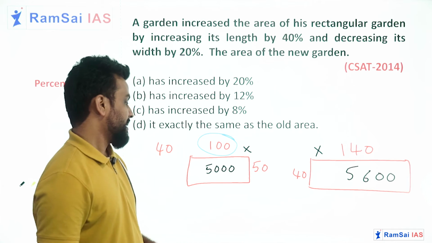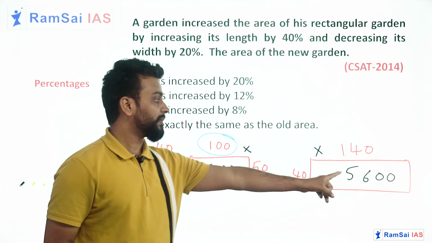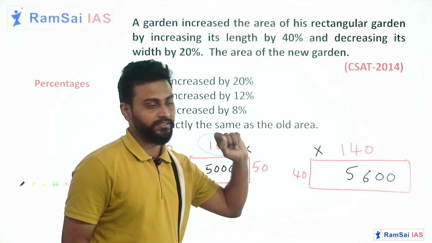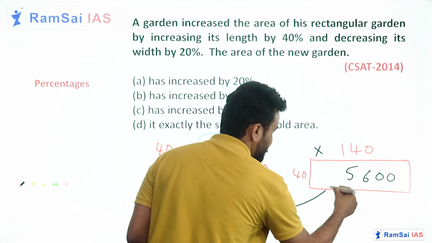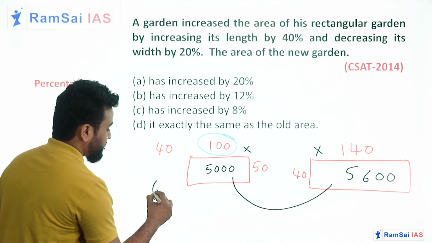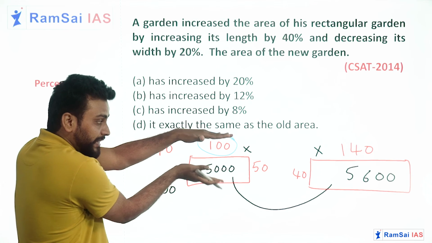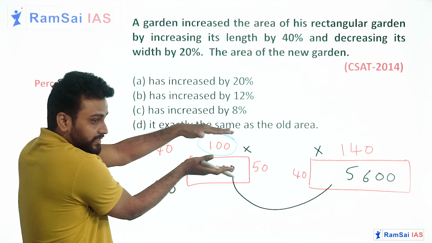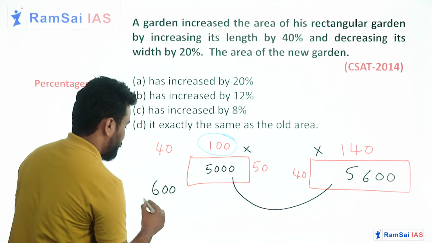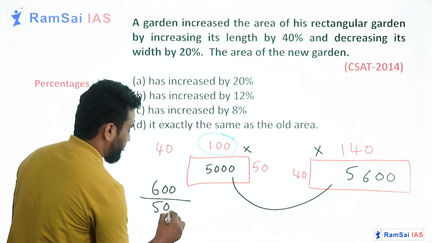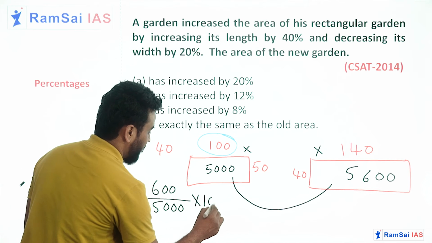5600 units. Initially it was 5000 units, but now it is 5600 units. So how much has the area increased? The area is increased by 600 units, but we need to compare with the previous one, no? The original garden, the first garden. So compare with the original one: 600 out of 5000, into 100.